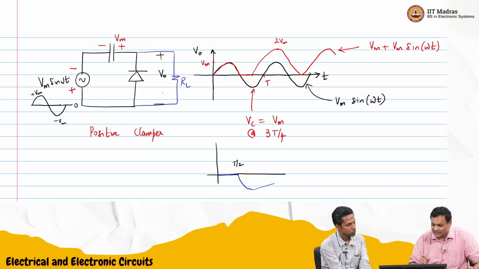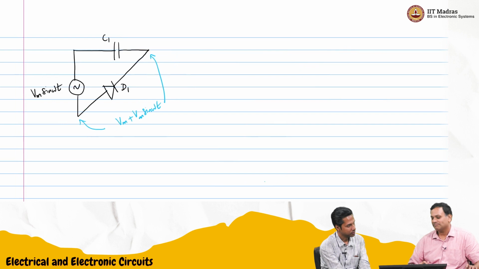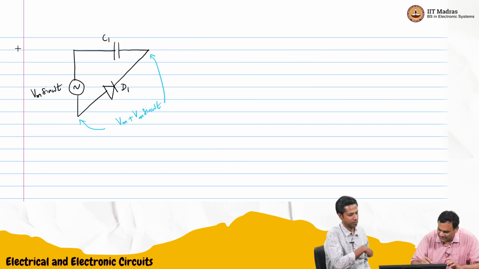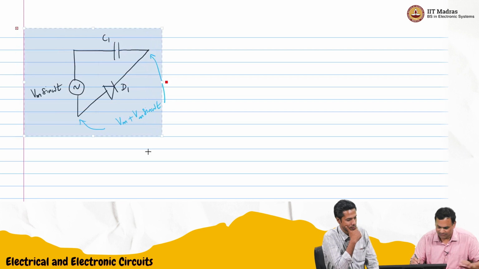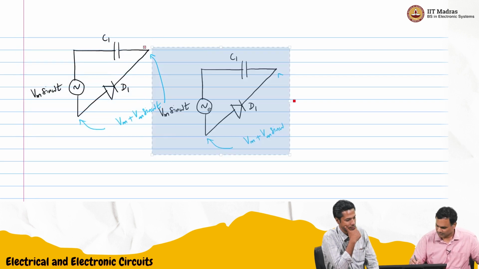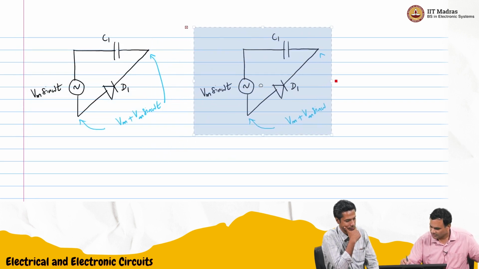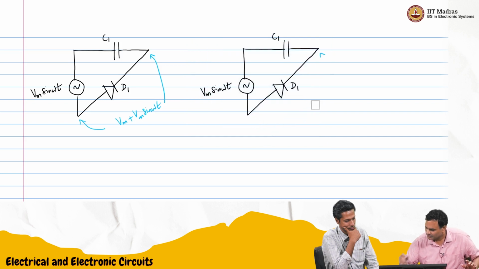The capacitor charged to plus minus Vm. So you are suggesting putting another diode plus capacitor, to see if we can charge it to 2 Vm? Let's try it out. Let me take this portion of the circuit and connect one more.